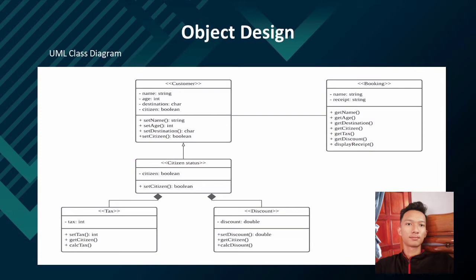In the booking class, we have two attributes, which are name and receipt. The methods in the booking class are many, and they consist of get name, get age, get destination, get citizen, get tax, get discount, and display receipt.